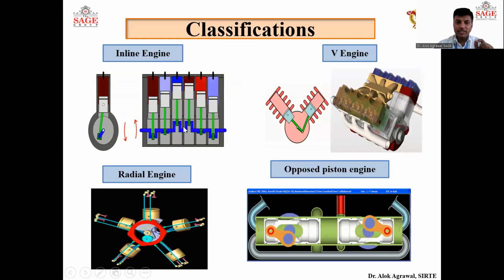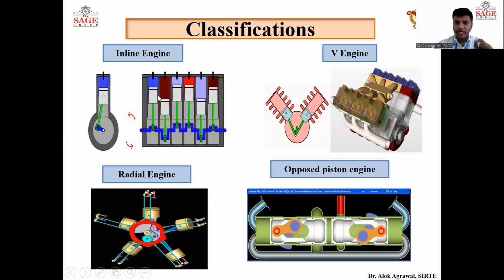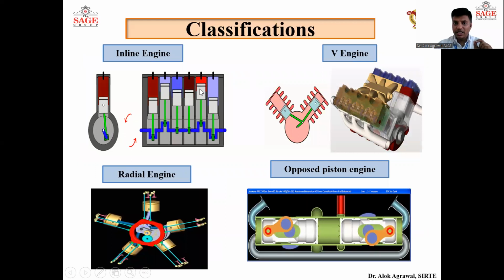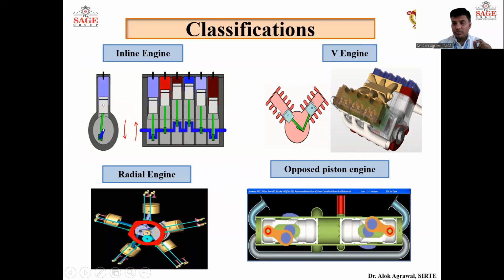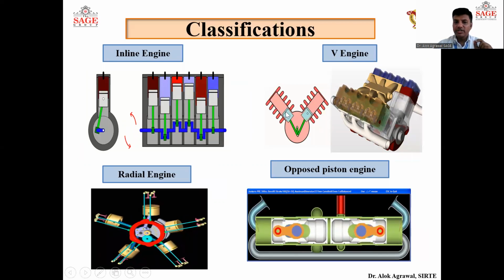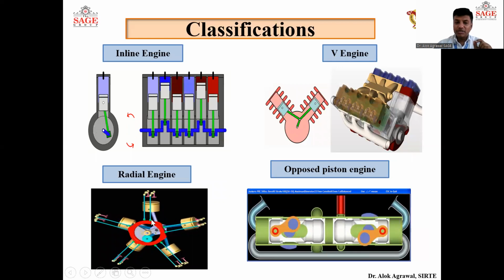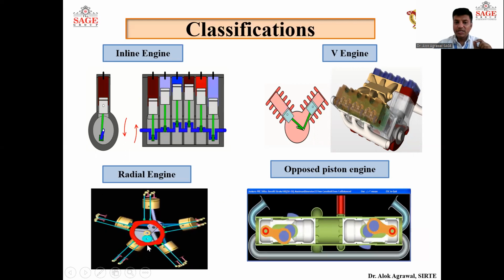See, this is inline engine where the cylinder and piston are parallel to each other and in line, in a single line. We call it an inline engine. Where the two cylinder piston arrangement makes a shape V, we call it a V engine. Where the piston moves in radial direction, we call it a radial engine.